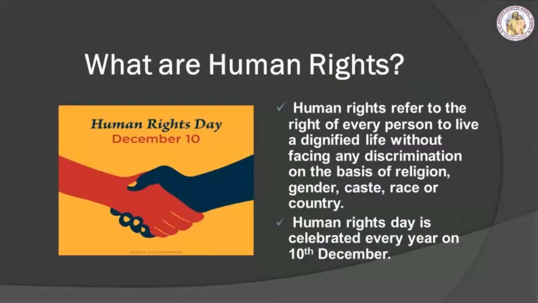What are human rights? Human rights refer to the right of every person to live a dignified life without facing any discrimination. Discrimination means differentiation on the basis of religion, gender, caste, race or country. Human Rights Day is celebrated every year on 10th December. Human rights include those rights which are basic to a real life and are absolute. That is, they cannot be taken away.